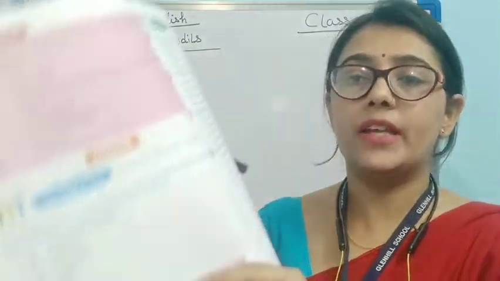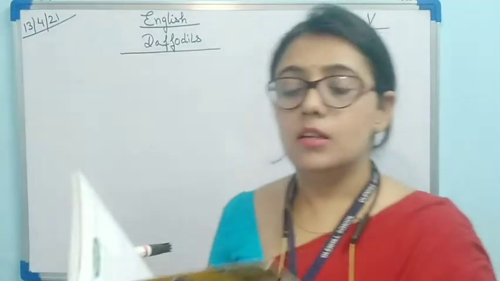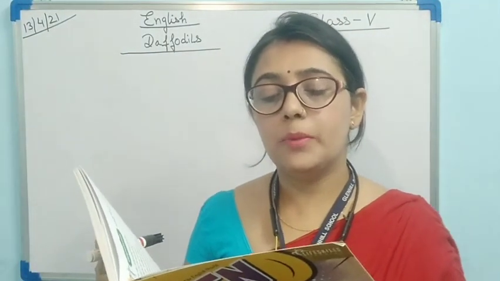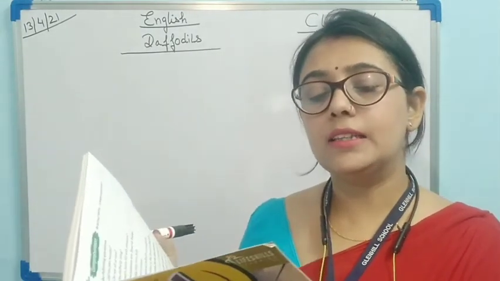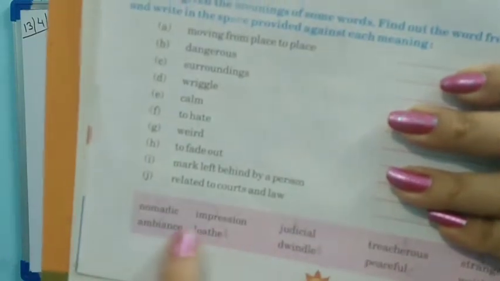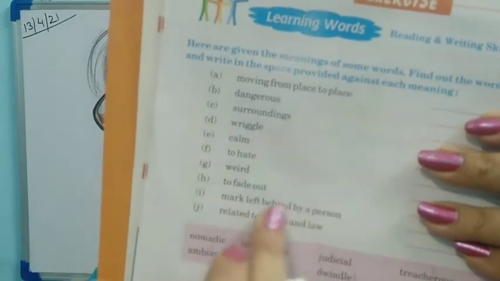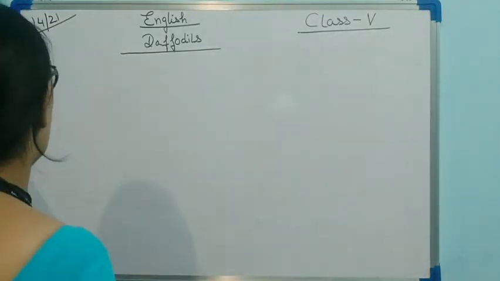Open your book, page number 10. See, this page we are going to start. Here are given the meanings of some words. Find out the words from the boxes below and write in the space provided against each meaning. You can see certain meanings are given here and one box is given here in which all the words are given. We have to find out which meaning which word is having. Okay, so let's start. First one, I will do it on the board.